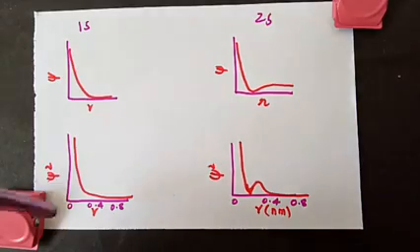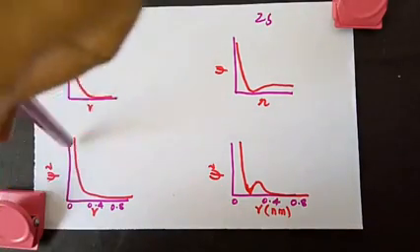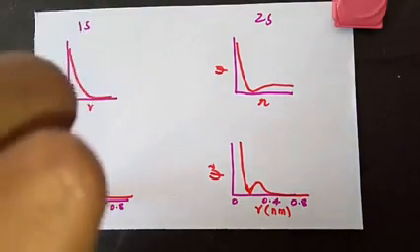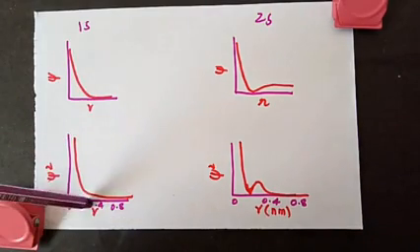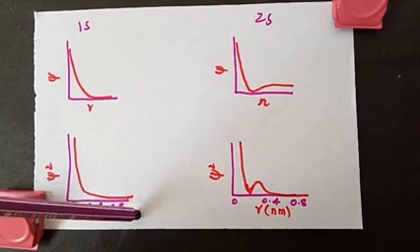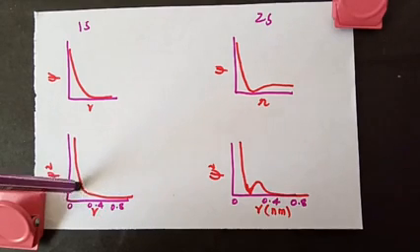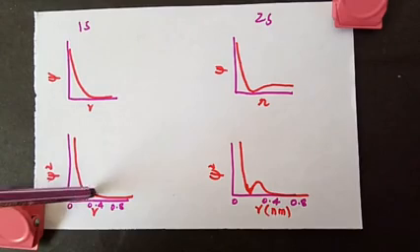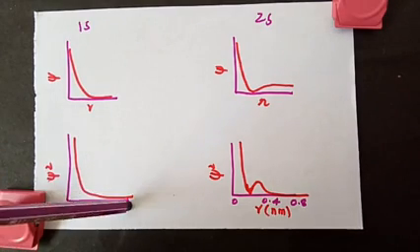This is nearer to the nucleus. As the distance of the electron from the nucleus increases, near the nucleus it is maximum, and it decreases sharply as we move away from the nucleus.